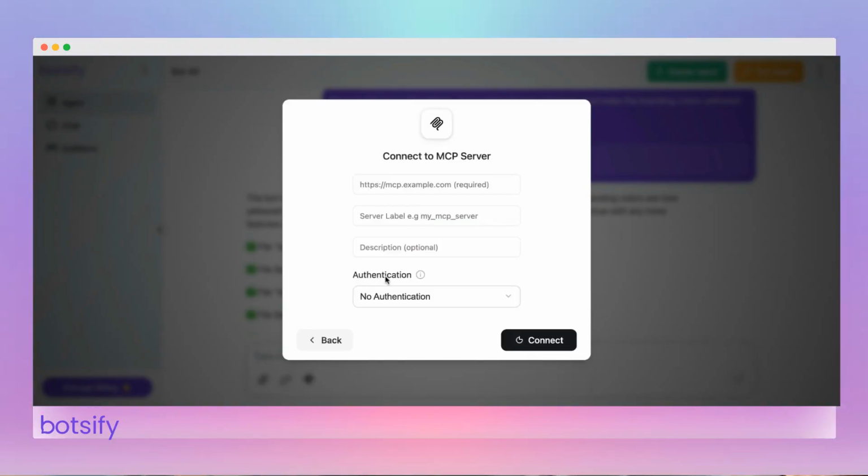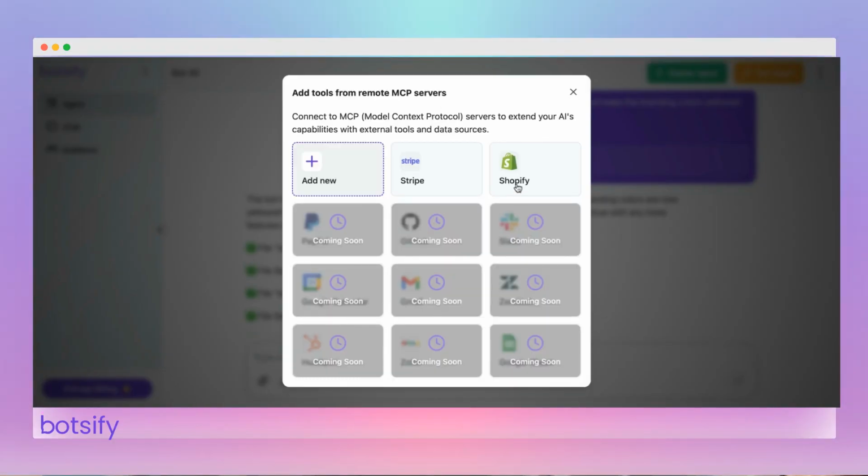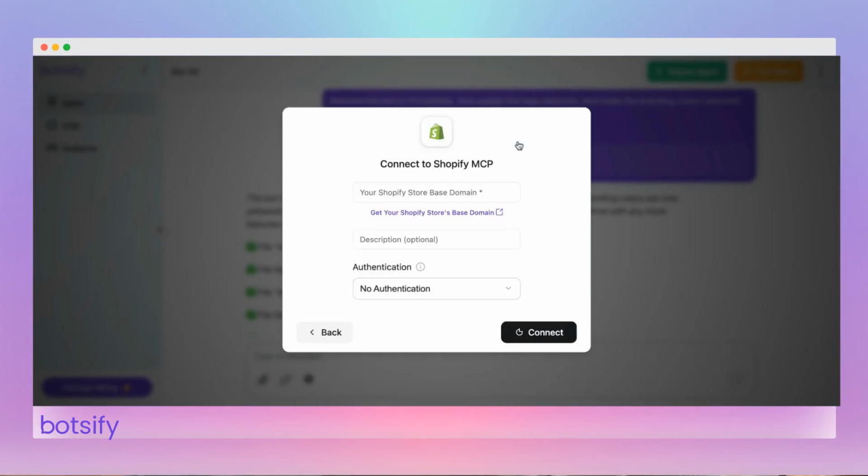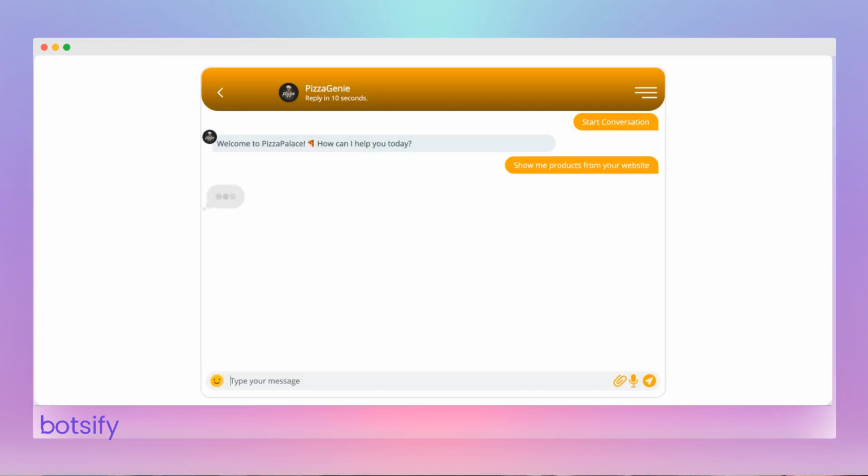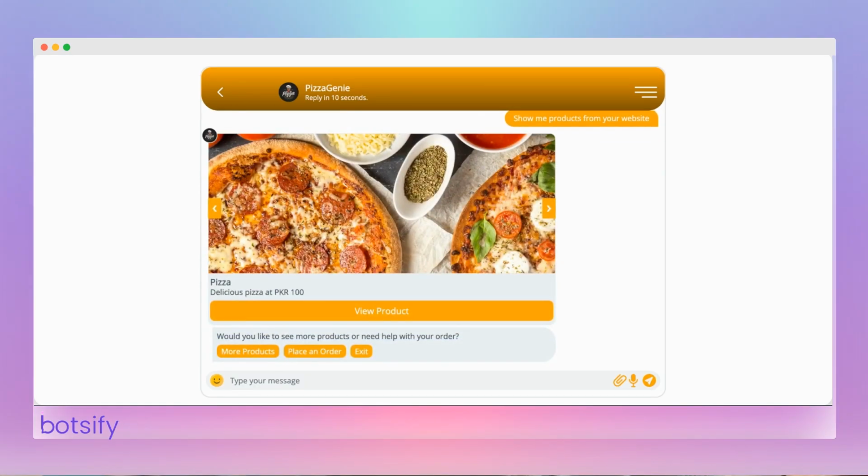But wait, there's more. The best part is you can add over 5,000 plus apps to your agents using MCPs. Think Stripe, Shopify, calendars, Google Sheets, all accessible inside conversations. Let's connect it with our Shopify store. It's done. Let's give it a final try. Amazing, isn't it? It took me less than 5 minutes to build this.